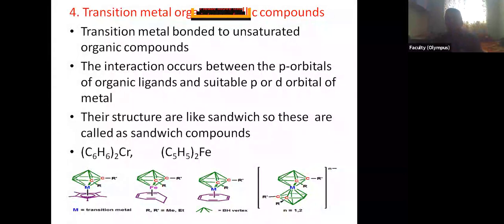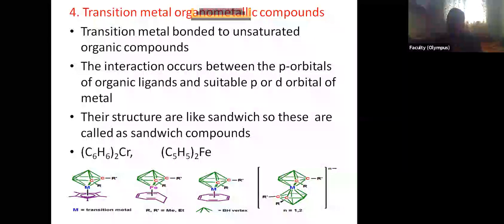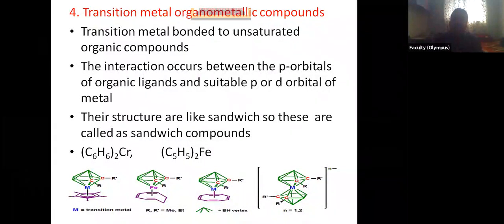Okay, in previous cases, in covalent or electron deficient compounds, the hybrid orbital of carbon is interacting with the metal. But in transition metal organometallic compounds, the pure p orbital, we call it the pi orbital of carbon, is interacting with the p or d orbital of metal, and their structures are like sandwich.